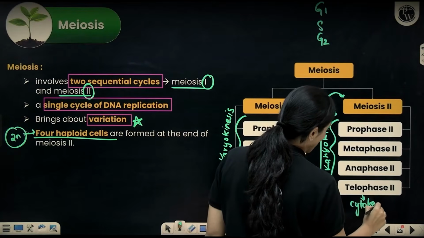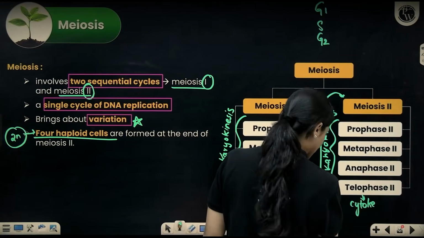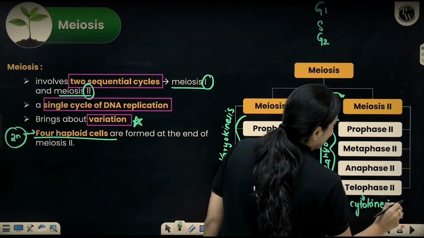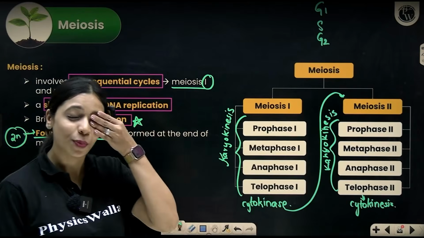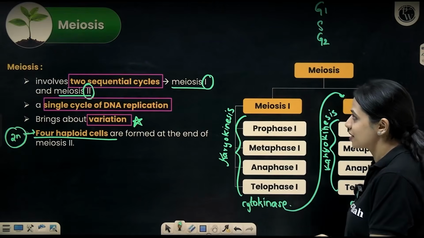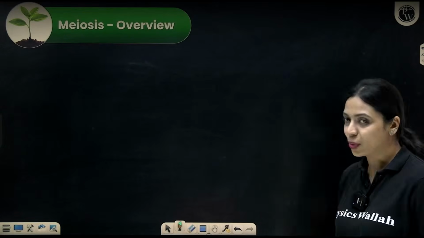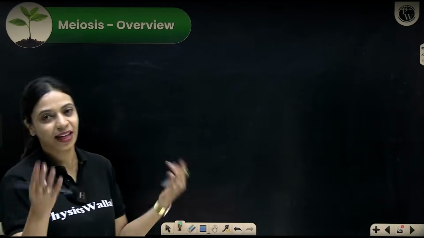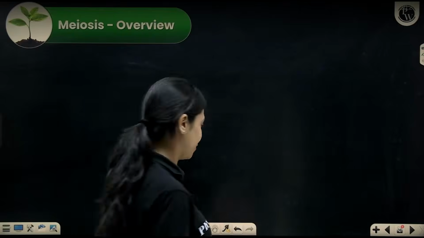So, it's a very long process. I spelled it wrong, cytokinesis. Alright. So, it may be long, but it's super interesting. It's one of the coolest processes to ever exist. Okay. So, let's learn how it happens. I'll give you an overview of what happens during meiosis in our cells, and then we will learn about what exactly happens in every phase.